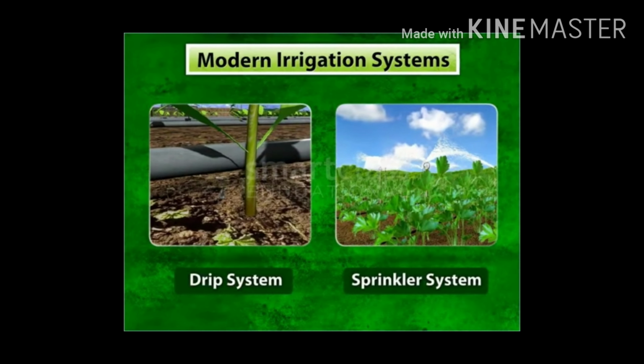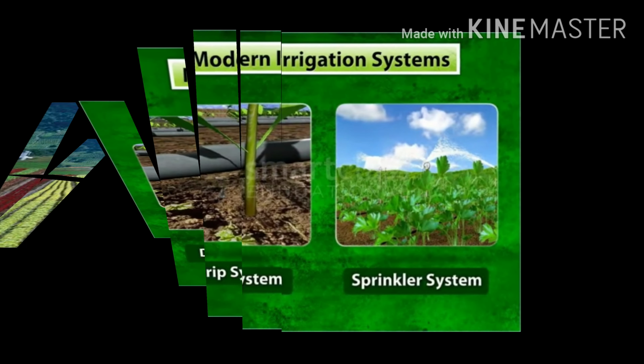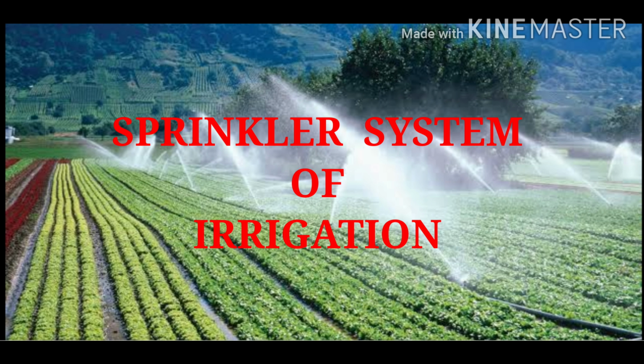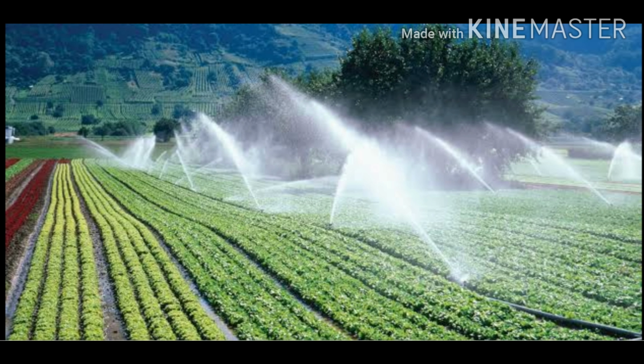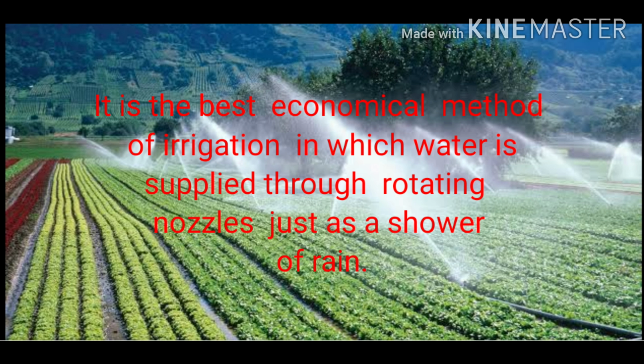So we have to mainly read about two methods of irrigation in detail. One is the drip system and the other is the sprinkler system. Let's start with the sprinkler system of irrigation. It is clear from the name. It is the best economical method of irrigation in which water is supplied through rotating nozzles, just like a shower of rain.